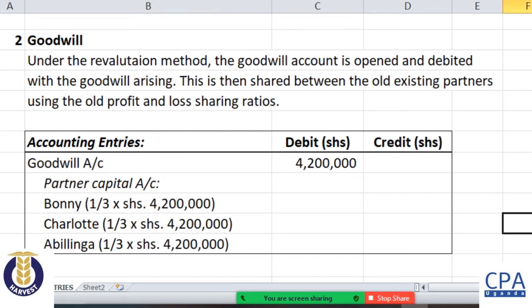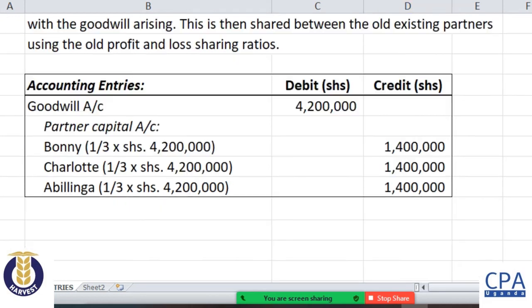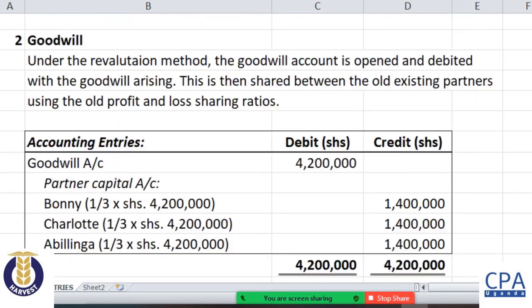They are sharing the profits and losses equally, so each one will receive 1/3, 1/3, 1/3, which ideally gives me 1.4 million for each of these. So at the end of the day, my journal is going to balance off like that. So I'll keep on taking these figures to the various accounts that I'm required to prepare.